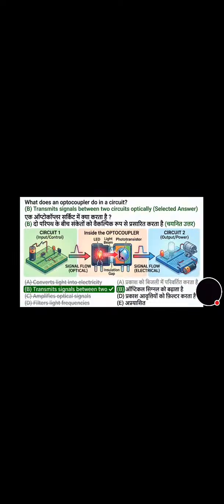What does an optocoupler do in a circuit? And its correct answer is option B, transmits signals between two circuits optically. Now move towards the next question. What kind of turbines are used in modern tidal energy generation systems? And its correct answer is option A, axial turbines. Now move towards the next question.